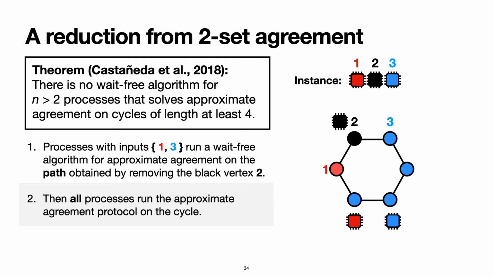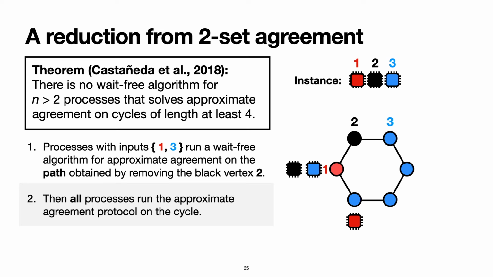In the second step, we will use the weight-free approximate agreement algorithm on the cycle. Processes that had input 2 for the 2-set agreement instance will use the black vertex as their input for the cycle agreement protocol. The other processes use the output of the approximate agreement algorithm on the path.